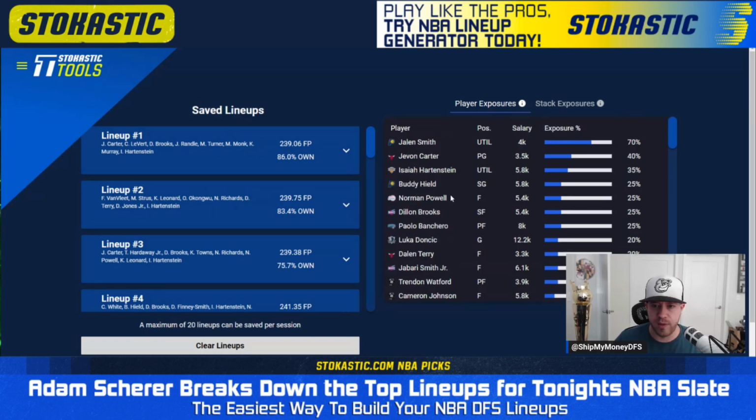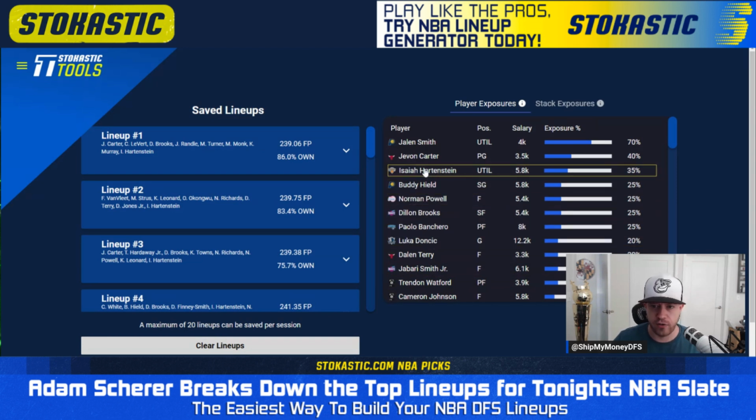So what's really standing out to me right now from a DraftKings standpoint, it's not the specific names that we're getting to, Jalen Smith, Javon Carter, Dallin Terry, Trendon Watford. I don't think any of those guys are going to end up being actual real plays on this slate once we get more news and once we get ownership updated. But it is showing you just how thin the cheap value is and how much you're going to have to sacrifice to get to somebody like Luka or to get to Jokic or Embiid.